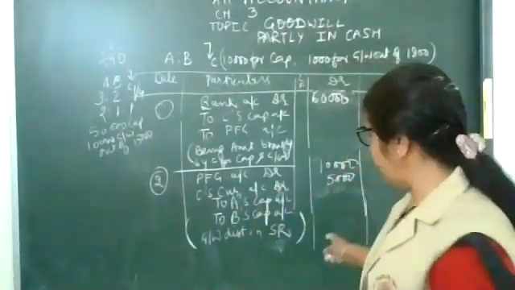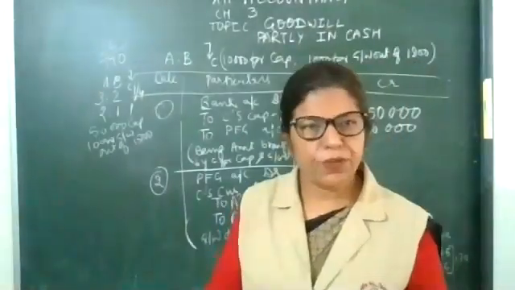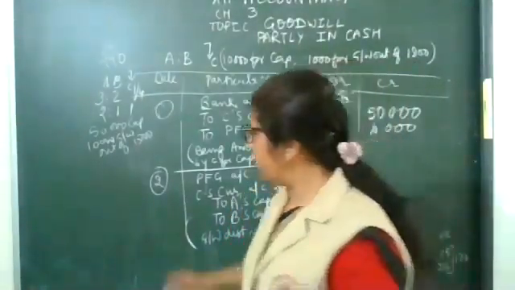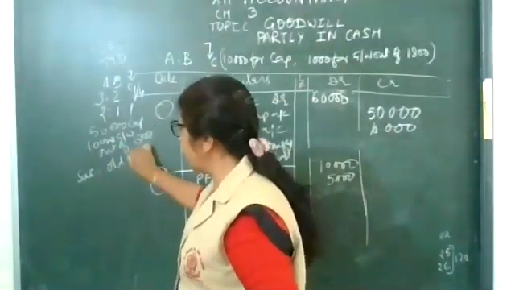Now this will show how to calculate the sacrifice ratio. Sacrifice ratio is old minus new.